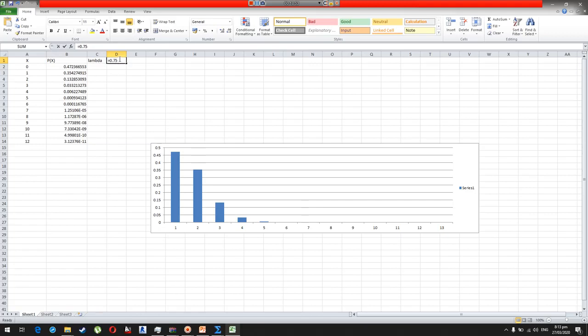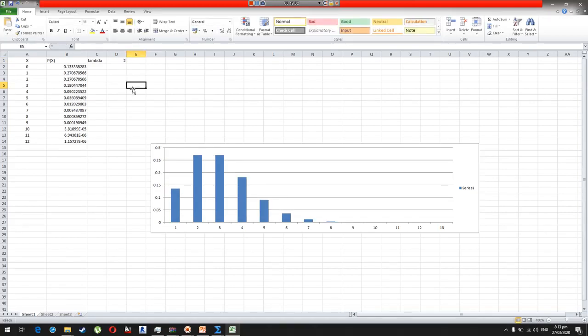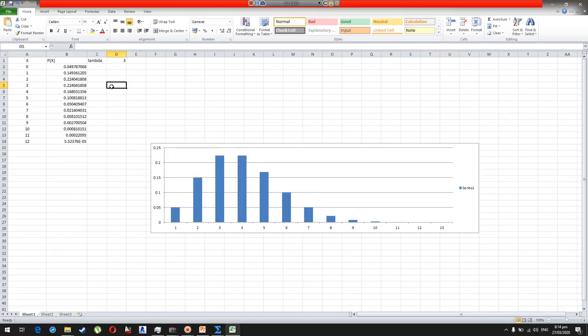Let me make lambda equal to 2. If we have 2, you can see the graph changes. It is also showing some smaller values at the left side, then increasing and then decreasing. So 1 is smaller than 2, and there is almost the same value for 2 and 3, and then there is a decreasing trend. Let's see how about 3. If the lambda average value is 3, the average will fall somewhere here, so most of the data is lying here.